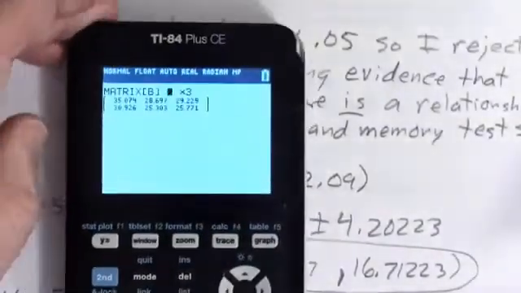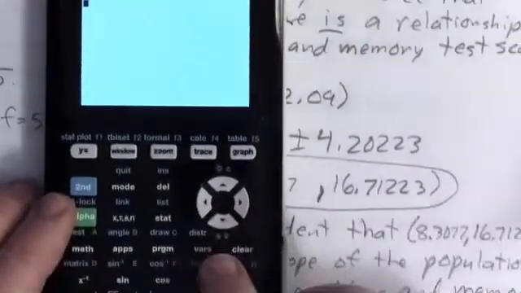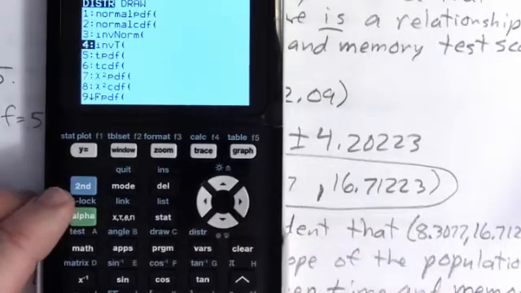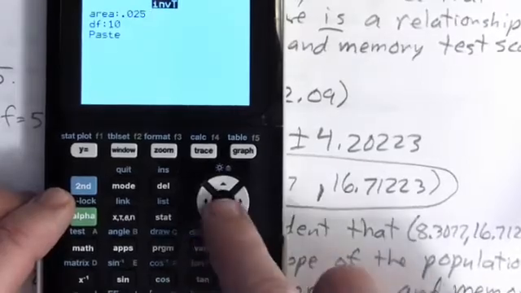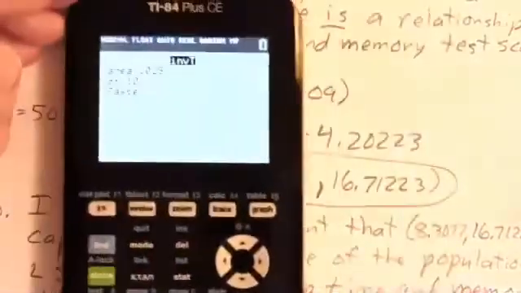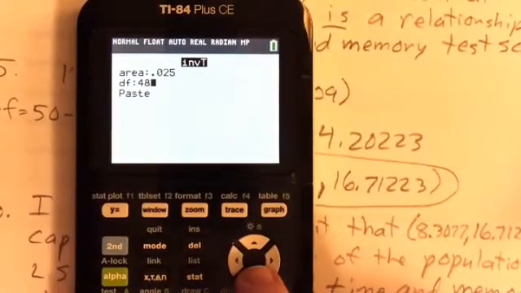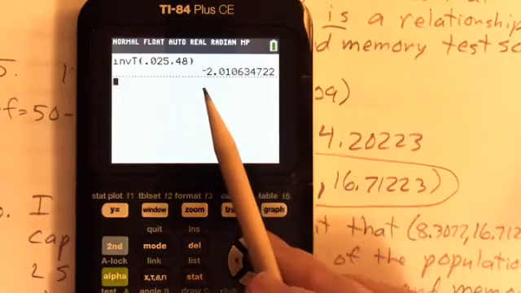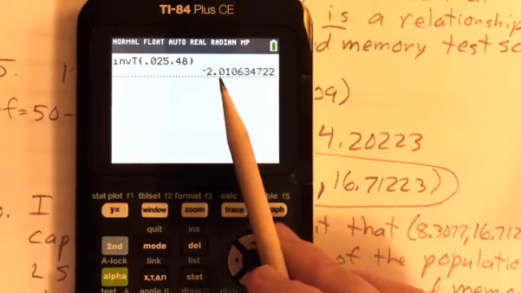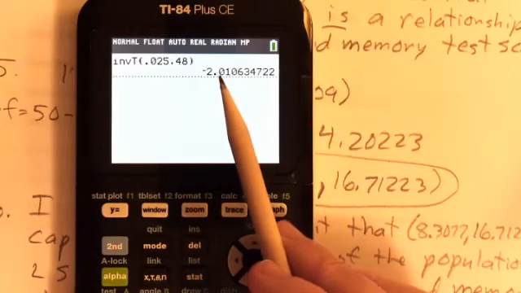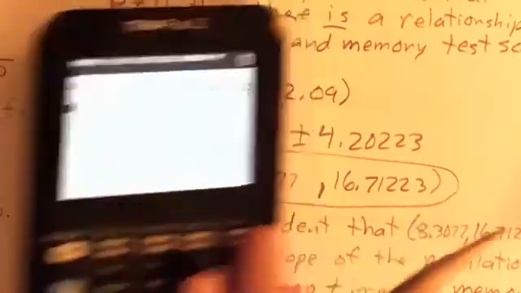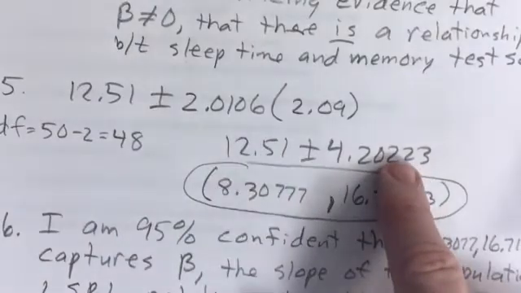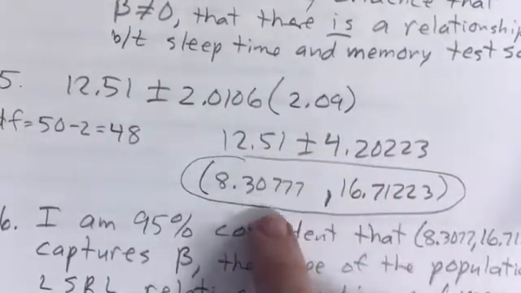And so inverse T is in the distribution menu right above the vars button. So second vars, which is distribution, inverse T, 0.025. Our degrees of freedom is equal to 48, the sample size minus 2 when you're dealing with linear regression inference. And there it is right there. Okay, and it's negative. It's going plus or minus in the formula anyway, so it doesn't matter, but technically it's 2.0106. And so that's how I got that. And then you just multiply that times that gap, which gives us our margin of error. And then you say that plus that and that minus that, and there's our interval.